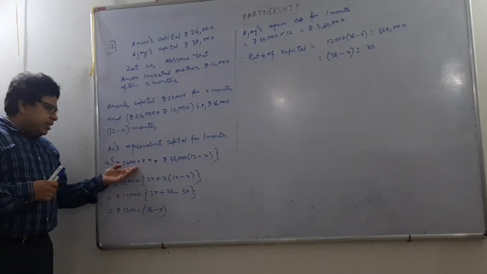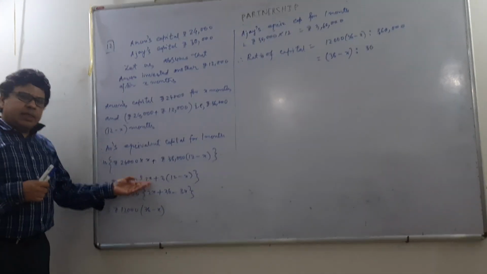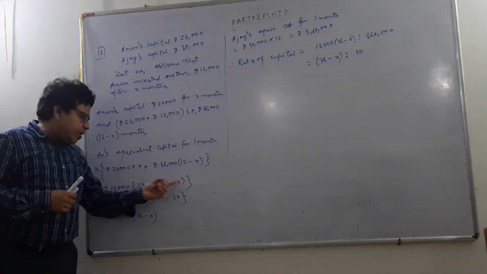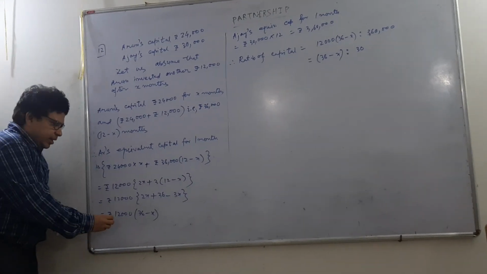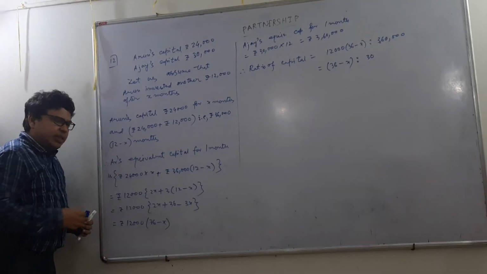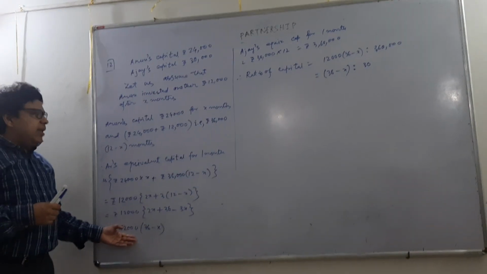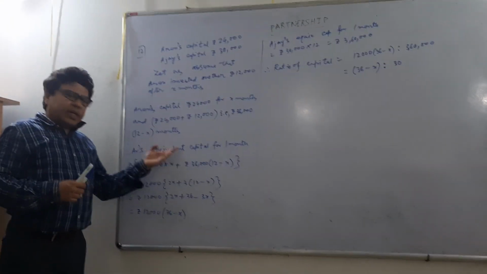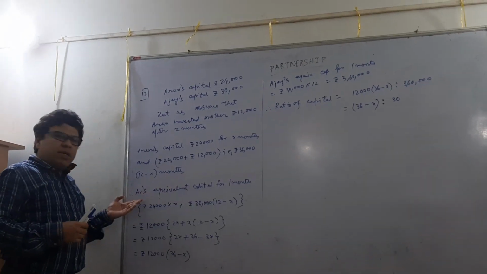In the first factor I am left with 2x, and in the second term I am left with 3 into 12 minus x. So that makes it finally rupees 12,000 into 36 minus x. This is Arun's equivalent working capital for 1 month.